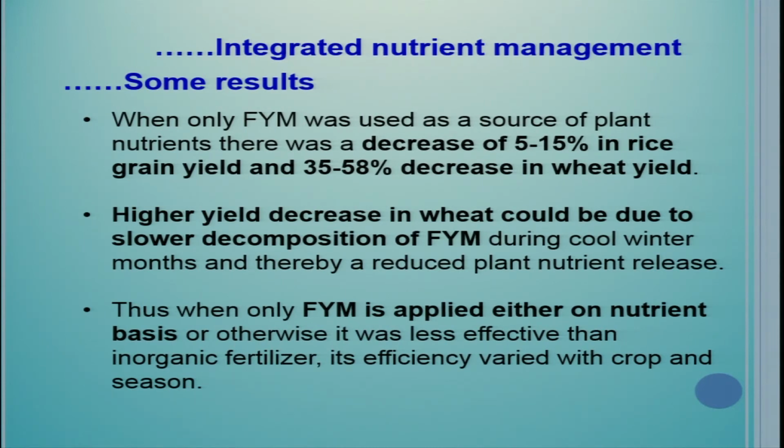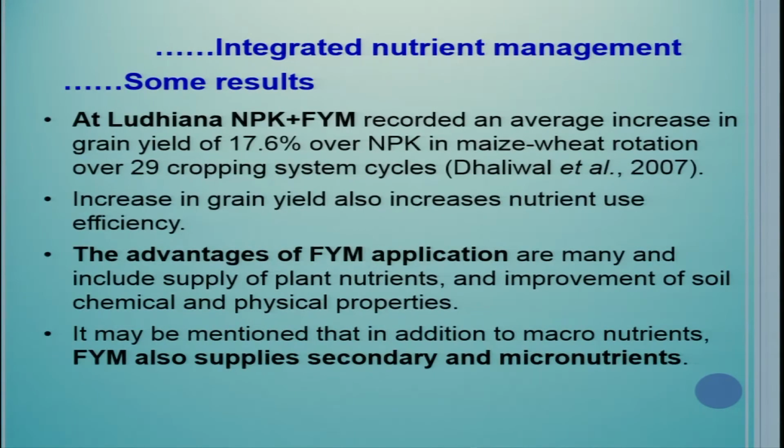Higher yield decrease in wheat could be due to slower decomposition of FYM during cool winter months and thereby a reduced plant nutrient release. Thus, when only FYM is applied either on nutrient basis or otherwise, it was less effective than inorganic fertilizer. Its efficiency varied with crop and the season.